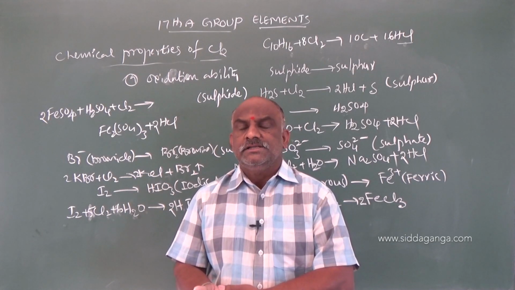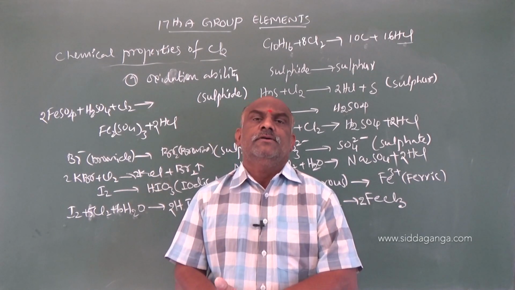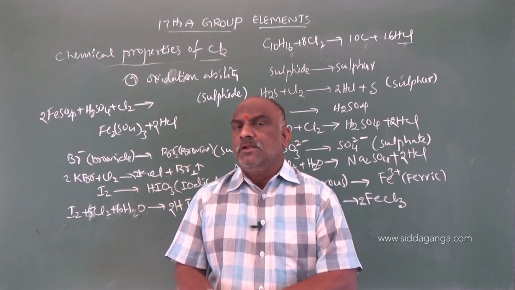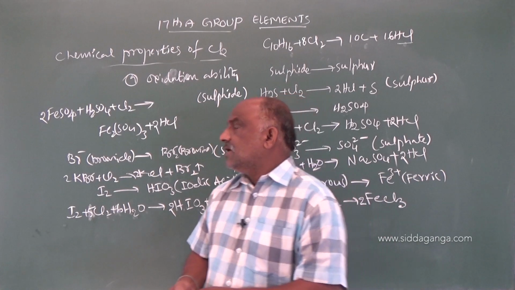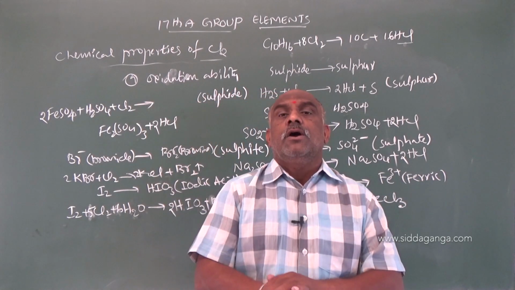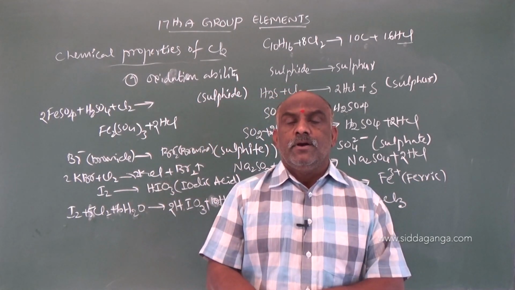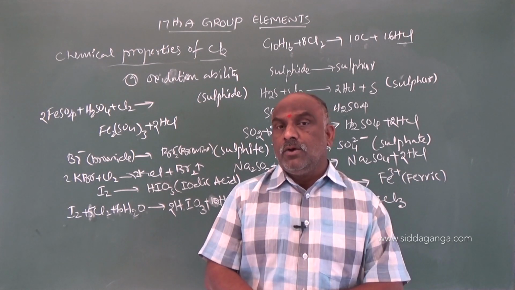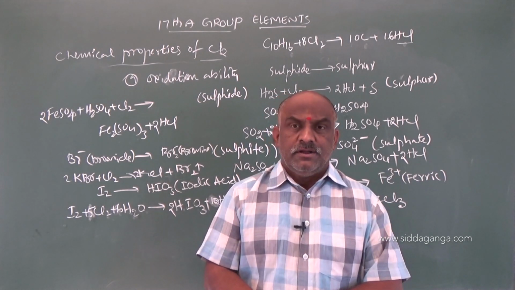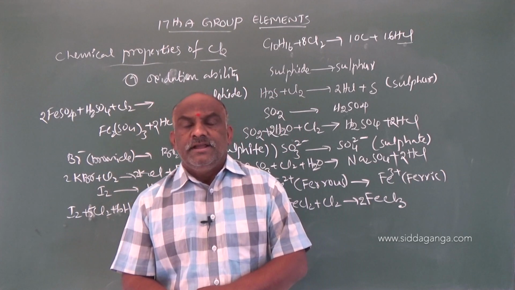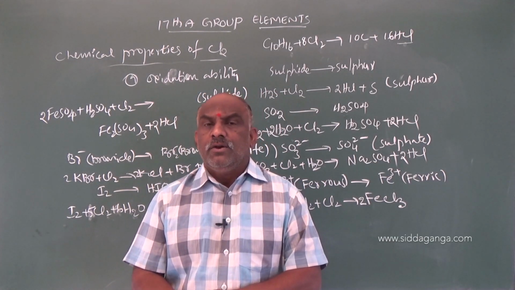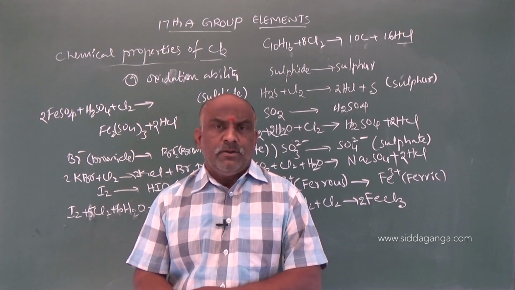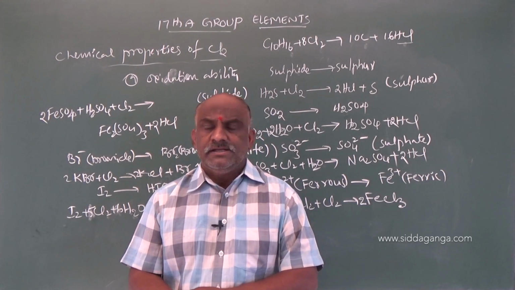What are the poisonous gases? Those are very important from a competitive point of view. Number one is phosgene, formula COCl2, carbonyl chloride. Carbonyl chloride is called phosgene. The second one is tear gas, CCl3NO2, trichloronitromethane, and then some pesticides.